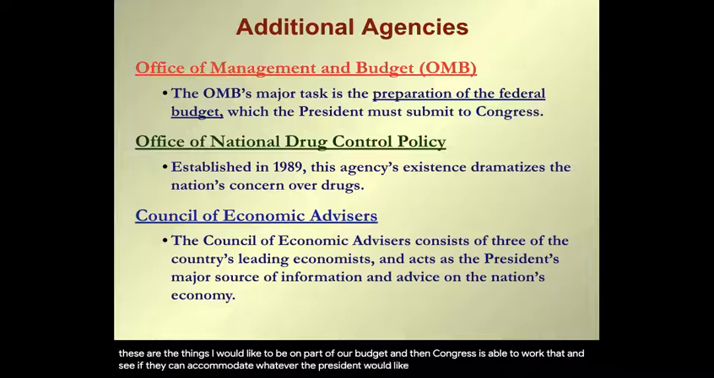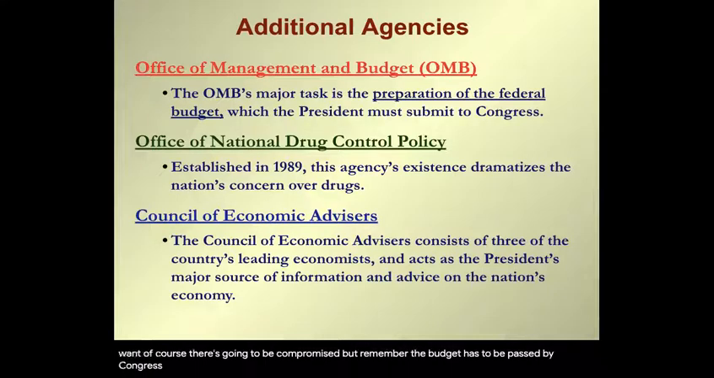President doesn't always get what they want. Of course, there's going to be compromise, but remember, the budget has to be passed by Congress and then ultimately signed by the president. So they want to make sure that they get the president what they want.